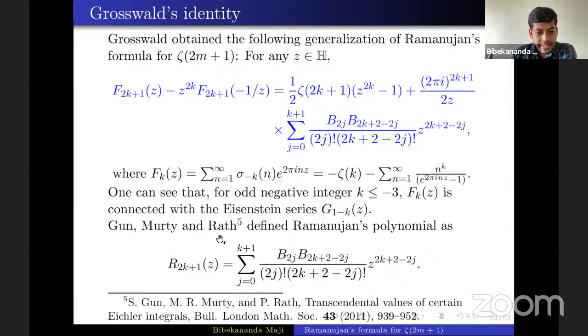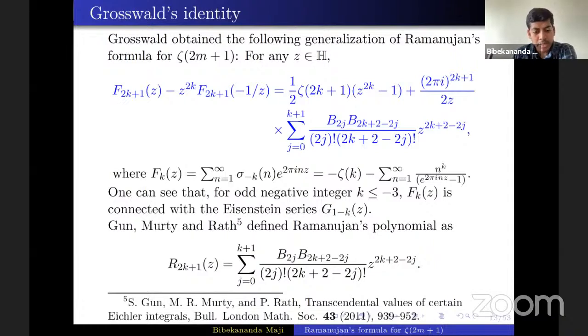Then in the same paper, Gun, Murty and Rath defined Ramanujan's polynomial as this finite sum. Interestingly, Murty, Smyth and Wang proved that all the complex zeros of this Ramanujan polynomial lie on the unit circle.